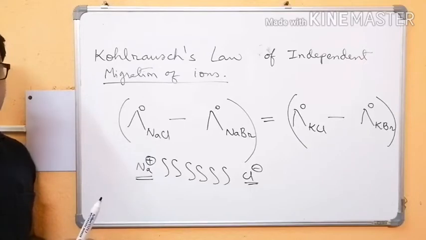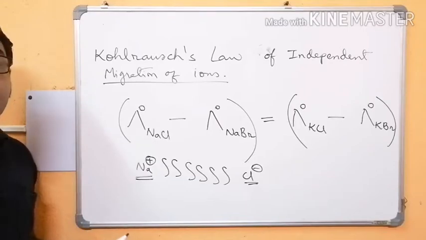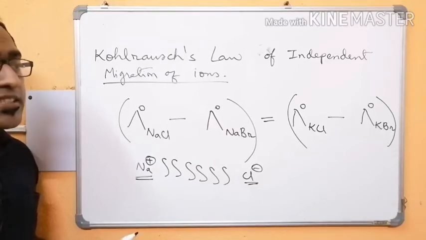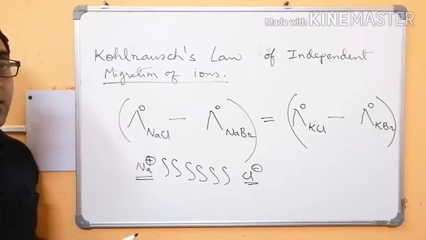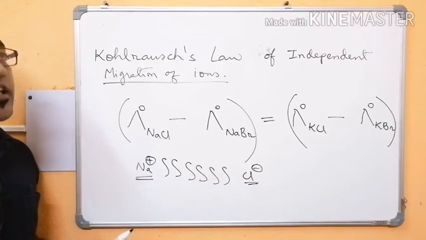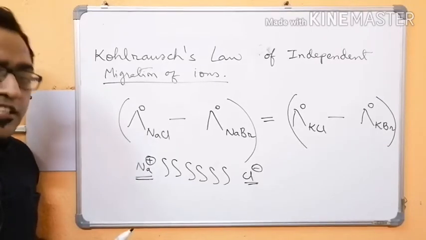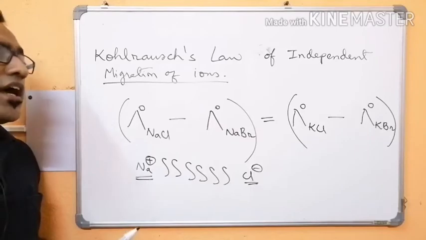At infinite dilution, comma, when the dissociation is complete, each ion makes a definite contribution towards the molar conductivity of the electrolyte, irrespective of the nature of the counter ion.